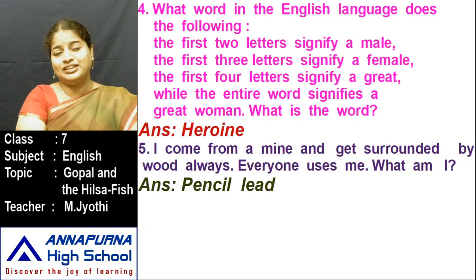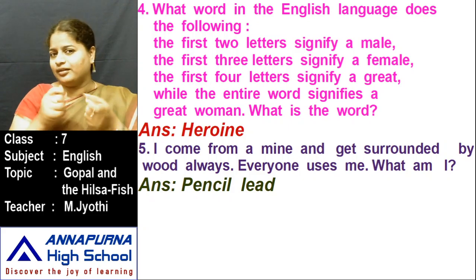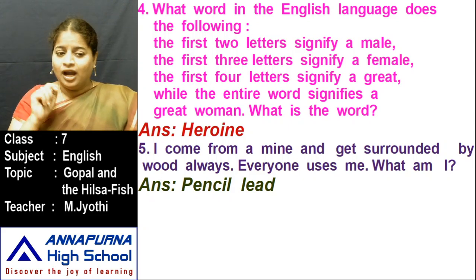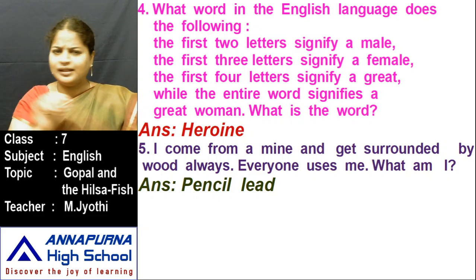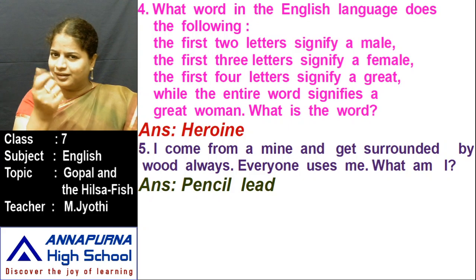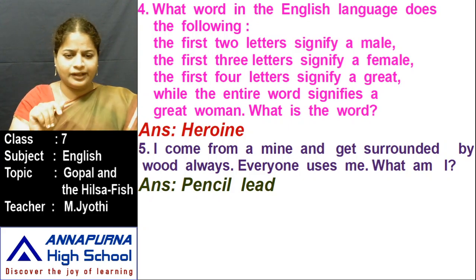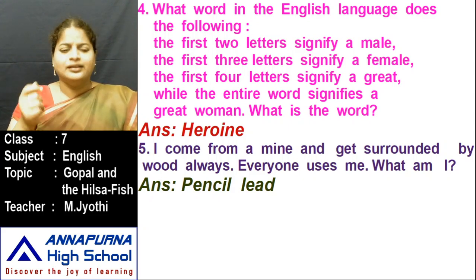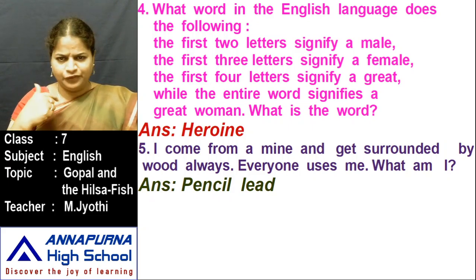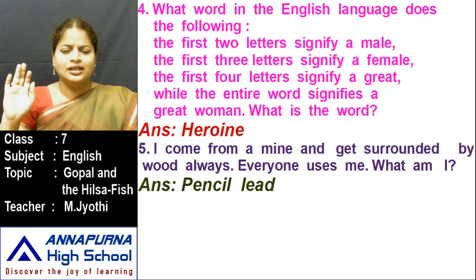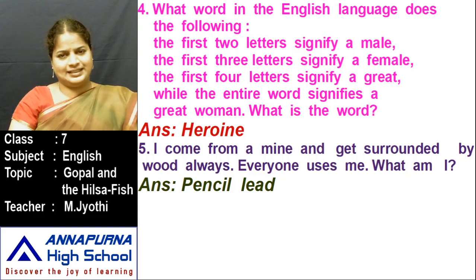Pencil lead. Have you seen a pencil, children? Yes, you sharpen it, no? Pencil lead. If you observe that pencil lead, do you know it comes from your mine? Lead, it's a metal, it comes from a mine. Then next, it is surrounded by wood. A pencil is surrounded by wood only. We sharpen it. Everyone uses me. I use, you use, everyone uses it. What am I? That's nothing but pencil lead. Very easy, no, children? The last question.